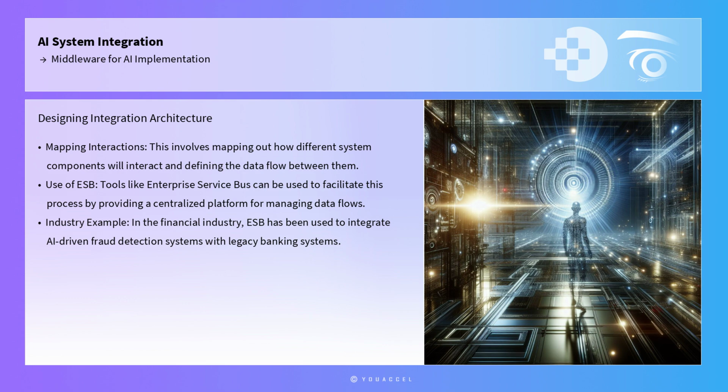After selecting the middleware, the next step is to design the integration architecture. This involves mapping out how different system components will interact and defining the data flow between them. Tools like Enterprise Service Bus can be used to facilitate this process by providing a centralized platform for managing data flows and orchestrating interactions between services.